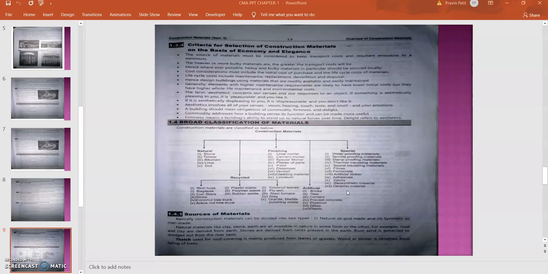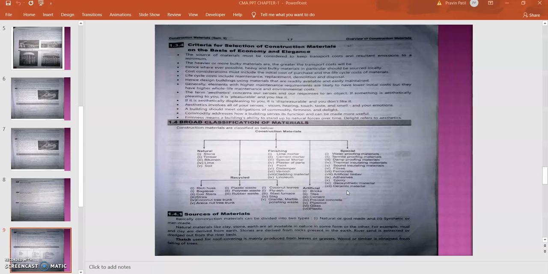So these are the special kind of materials. So in the second and third chapters onwards, we are going to learn in detail about these types of materials, which gives a brief idea about their qualities, their properties, their manufacturing process and all.